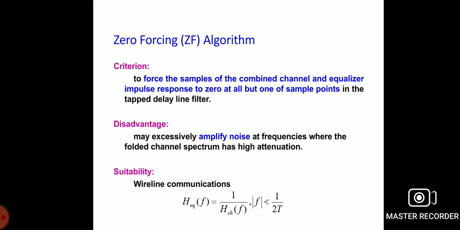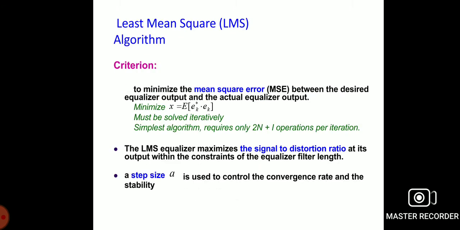Now let us move to the least mean square algorithm. In this mean squared error equalizer algorithm, some amount of ISI distortion is permitted at the equalizer output, while at the same time reducing the mean squared error between the output of the equalizer and the transmitted symbol.